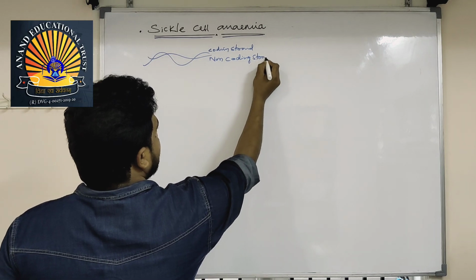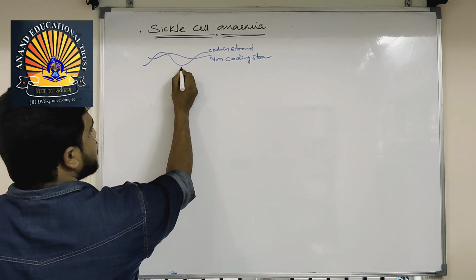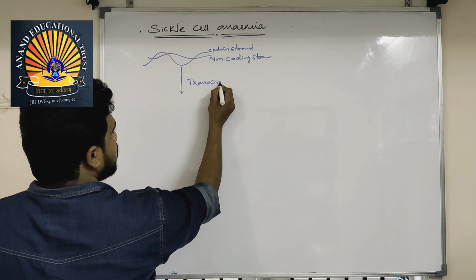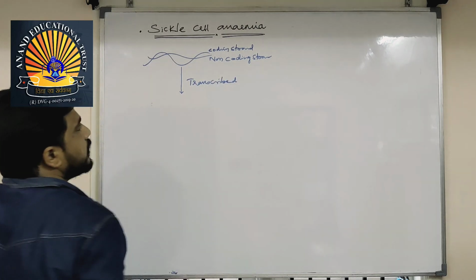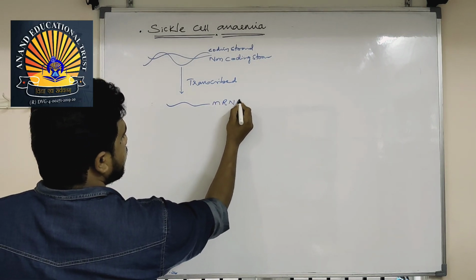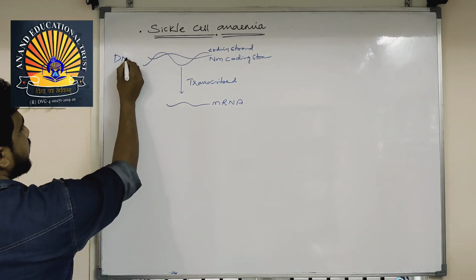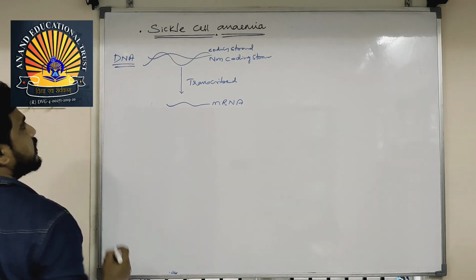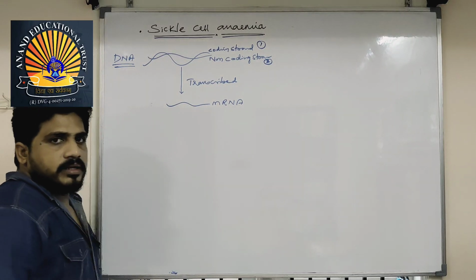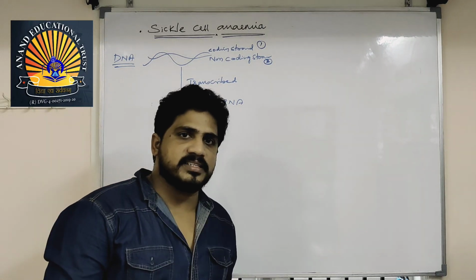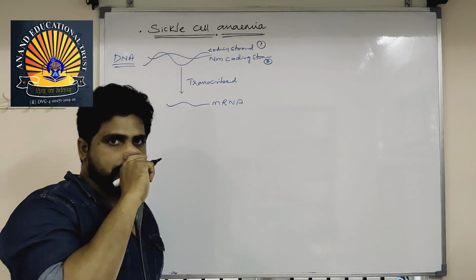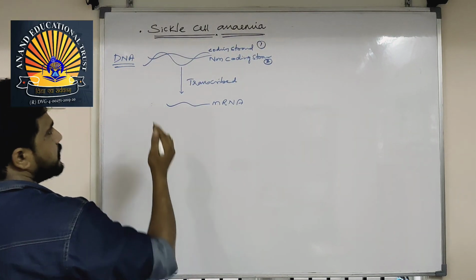The non-coding strand will be transcribed into mRNA. Right? This is DNA. DNA is double stranded. In that, one strand is coding, second strand is non-coding. Transcription will be done always from the non-coding strand. So many sequences will be there.